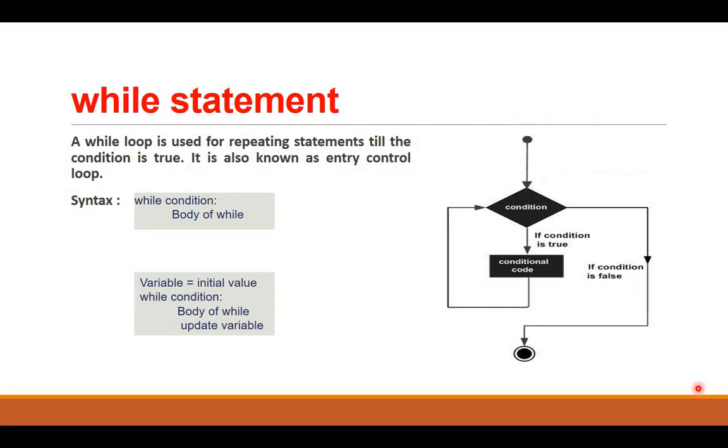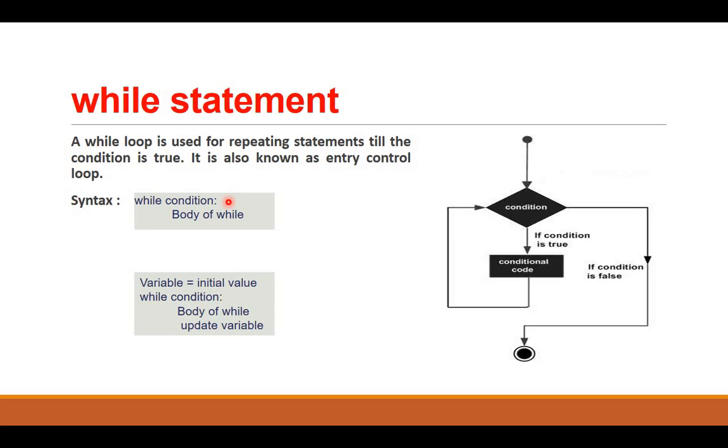Now the next loop statement is the while statement. It is doing the same work. It will keep on repeating the steps till a condition is true. Which condition? The one given here in the syntax. So what does it do? A while loop is used for repeating statements till the condition is true. It is also known as an entry control loop, because the condition is checked in the very first place only.